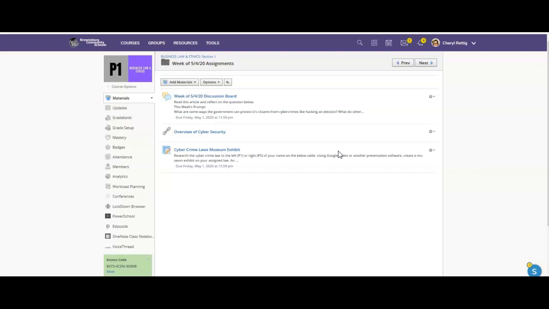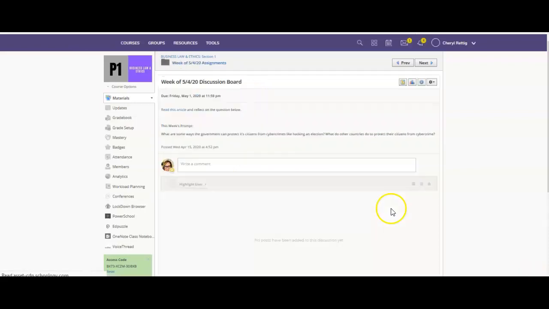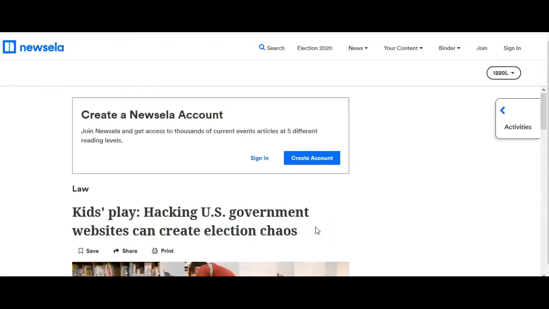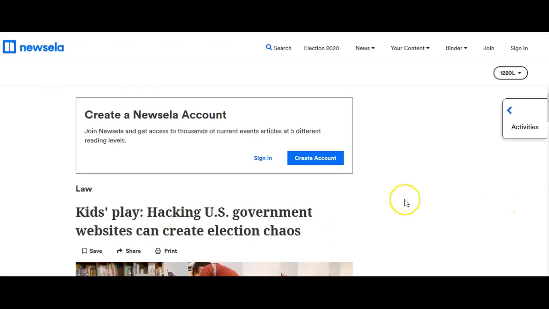So, any laws that govern the practices of online content, that's what we're going to be talking about. Your discussion board this week is about that topic, obviously. First, you're going to want to read this article. It's going to take you to Newsela, and the article will pop up. It's about voter hacking of the US elections.